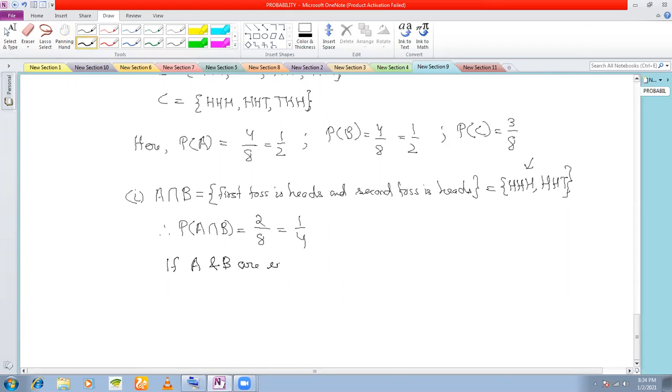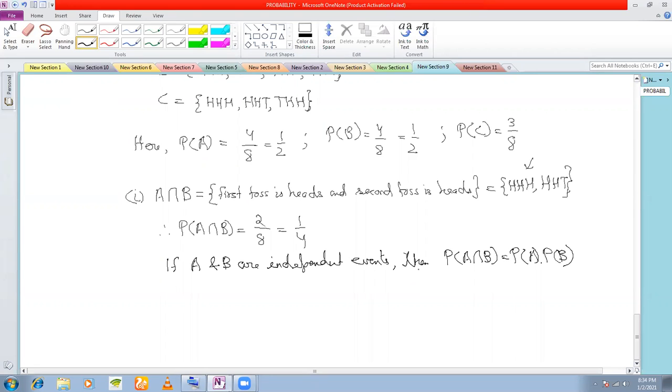If A and B are independent events, then P(A intersection B) must be equal to P(A) into P(B), isn't it? If P(A intersection B) is not equal to P(A) into P(B), then what do we say? Not independent.